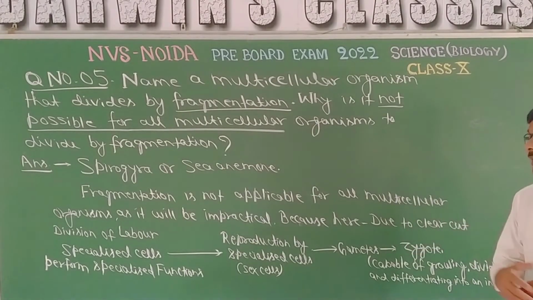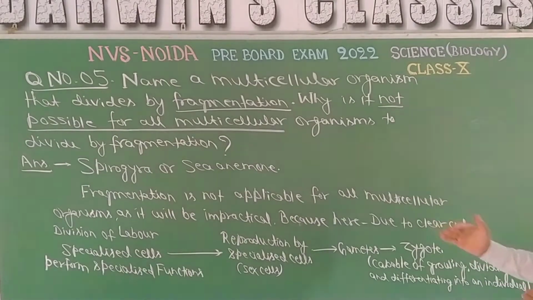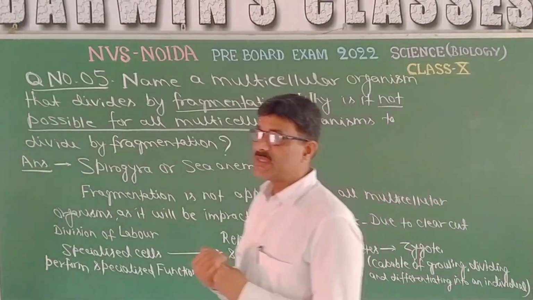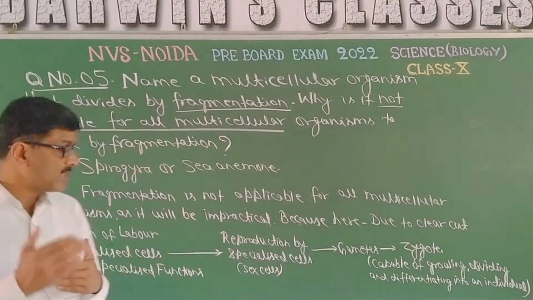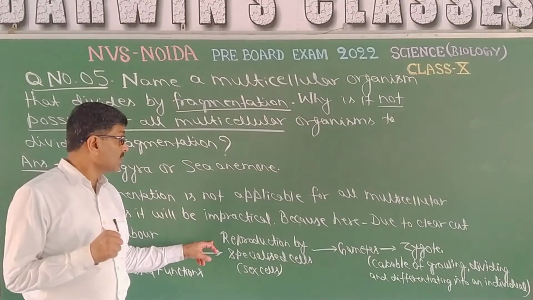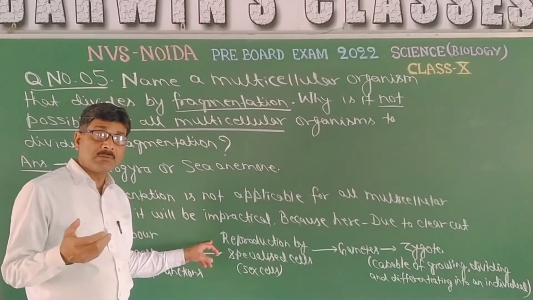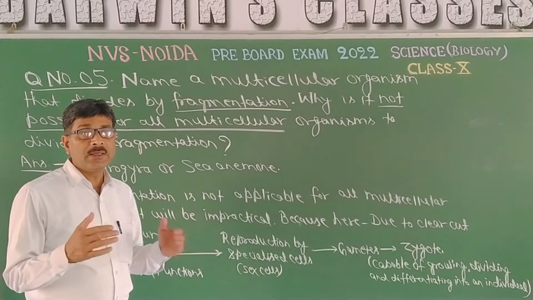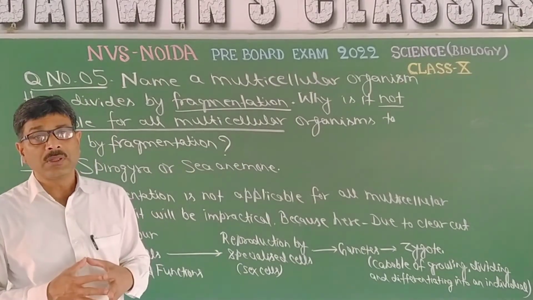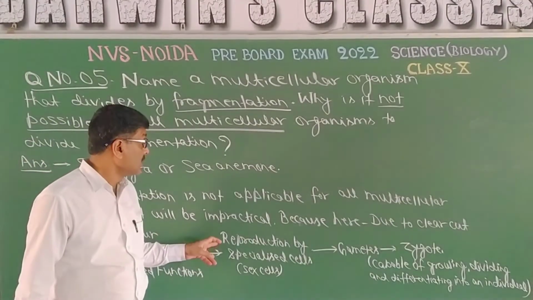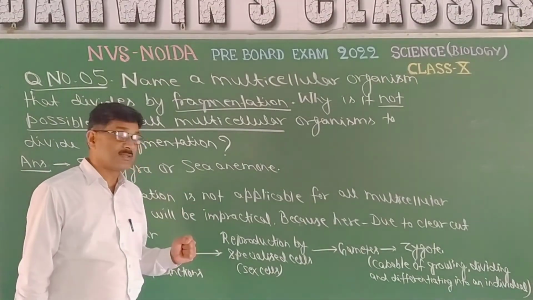It will be impractical, because due to clear-cut division of labour, the specialized cells perform specialized functions. Likewise, the reproductive system, the reproductive organs, lead to the formation of reproductive cells, the sex cells, the gametes. That means reproduction by specialized cells, that is sex cells.